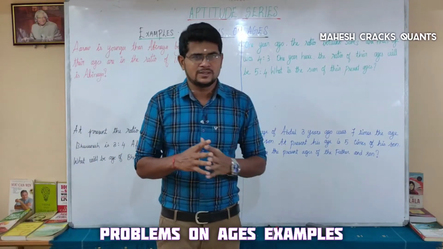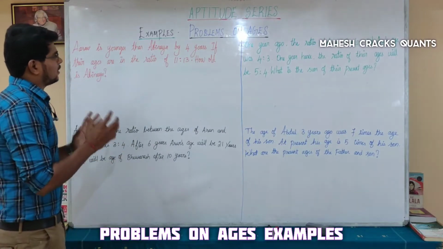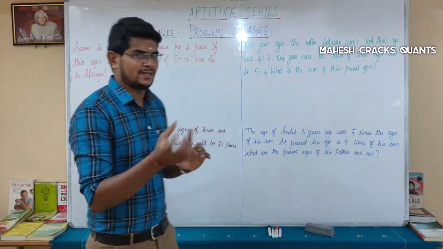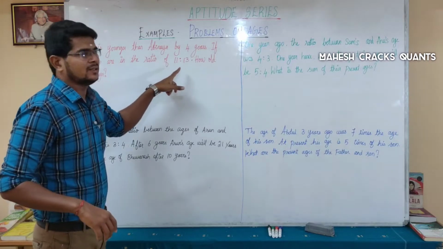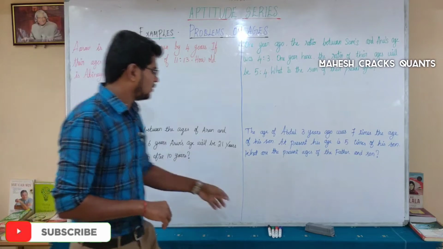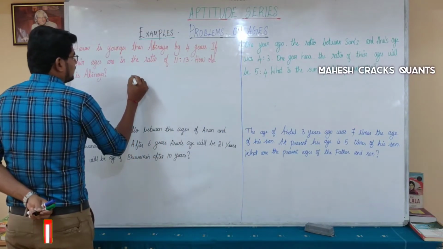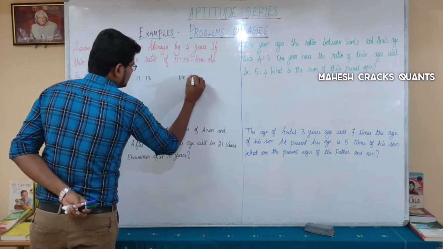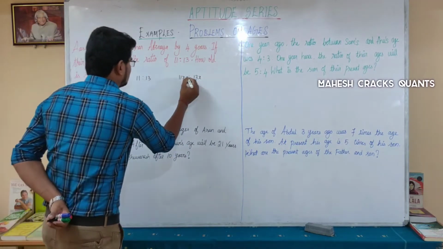So this is a normal thing. Arav is younger than Abhinaya. So Arav is the person who is younger, who will have the lesser value in the ratio comparison. 11 is to 13. You know that Arav is 11 and Abhinaya is 13. How old is Abhinaya? The given ratio 11 is to 13 is nothing but 11x is to 13x. So 11x is Arav, 13x is Abhinaya.